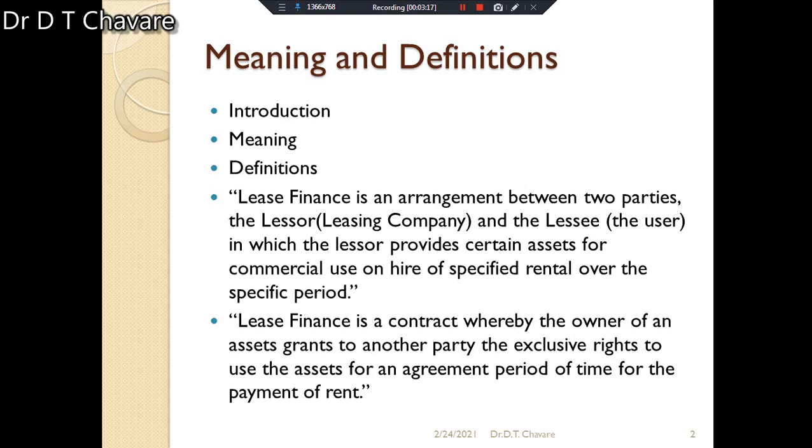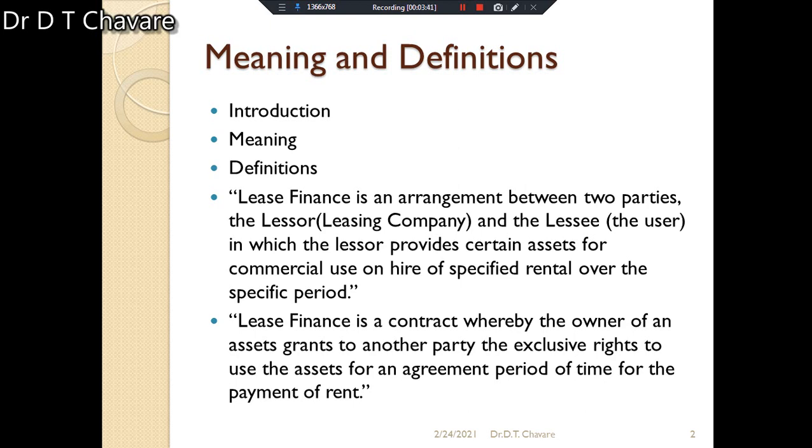Now, what is the exact meaning of lease finance? The term lease finance is synonymous with leasing and equipment leasing. All three terms have the same meaning, and they are defined as follows.